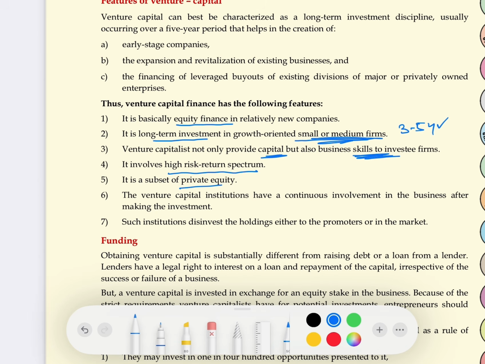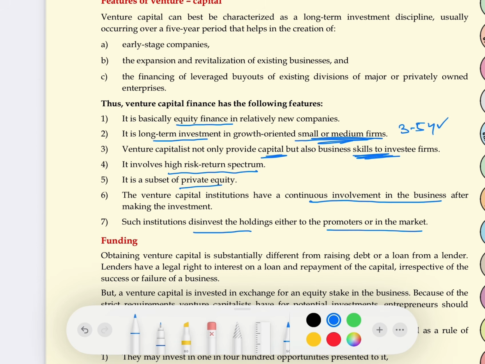They basically have continuous involvement in business. Once they agree to give you the money, one of the members of venture capital sits in your board of directors, and then they have continuous involvement in your business as being a board of director. And then last is they disinvest the holding either to the promoters or in the firm.